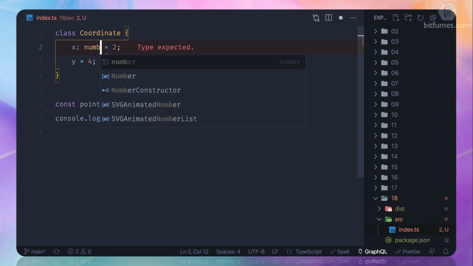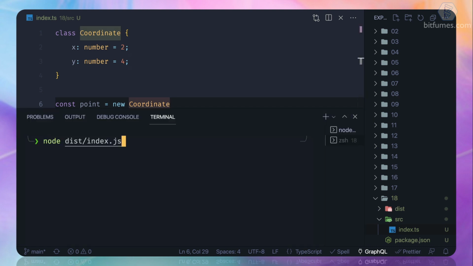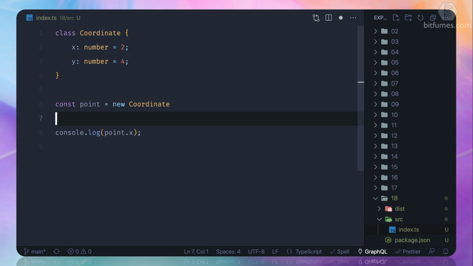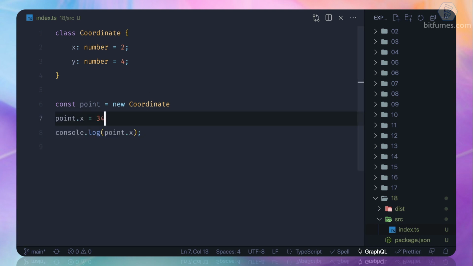We just need to say number and number. Once we do this, then obviously it's going to work, but we can also assign values to our variables inside of the class, or simply call them properties. These are the properties of the class. So I turn it to 34 from 2. Let's see, and now you can see that it's 34.